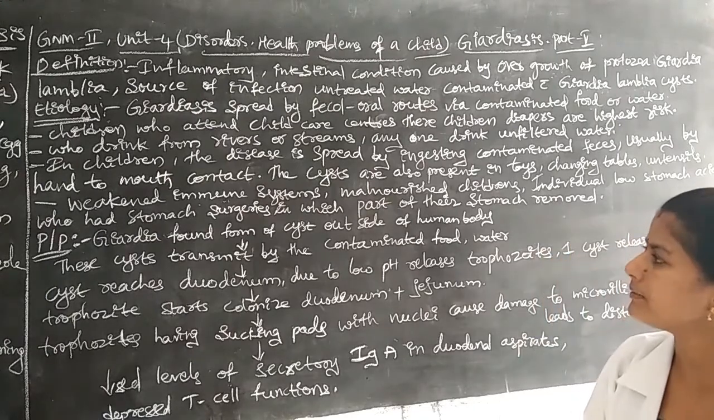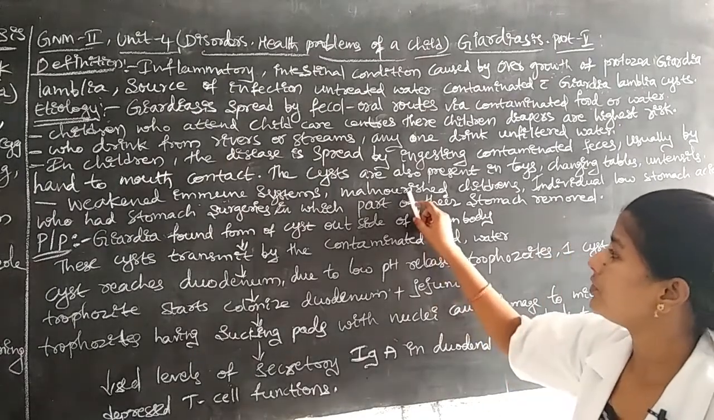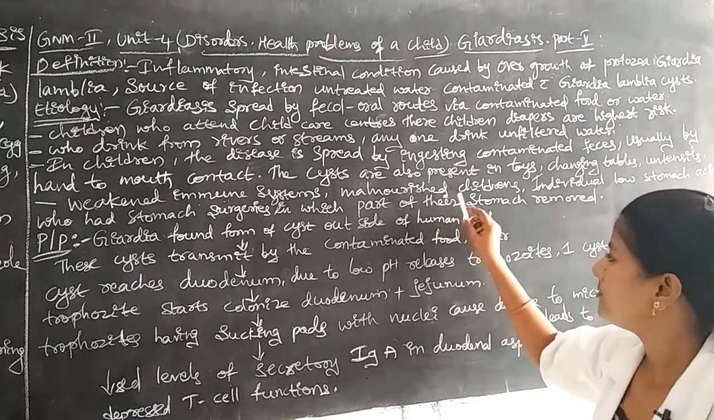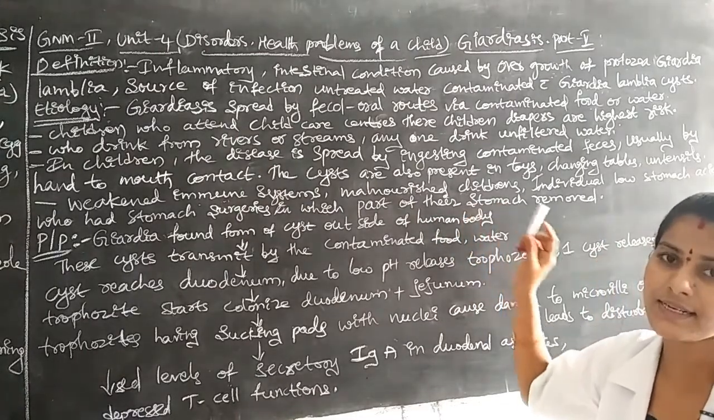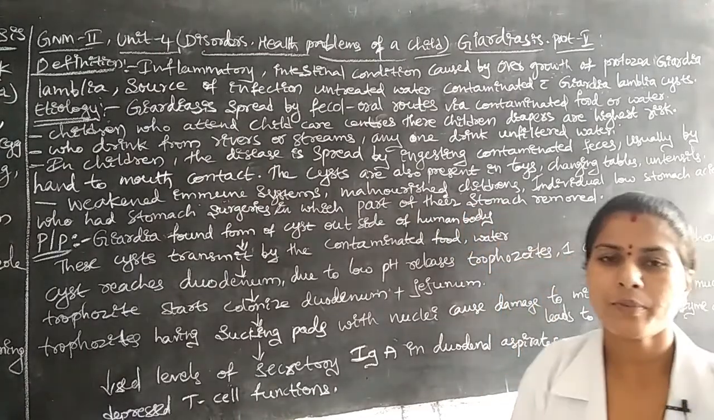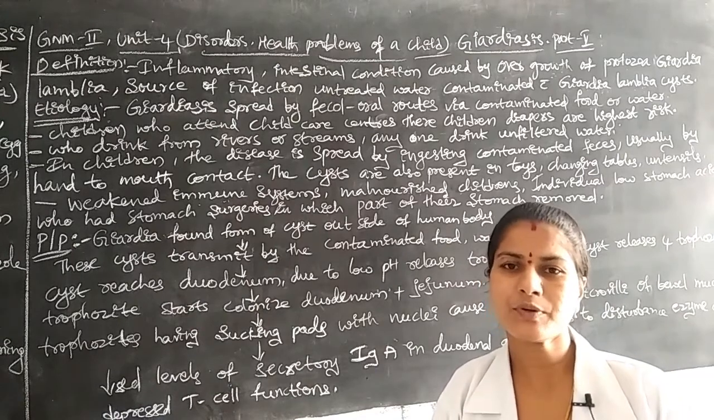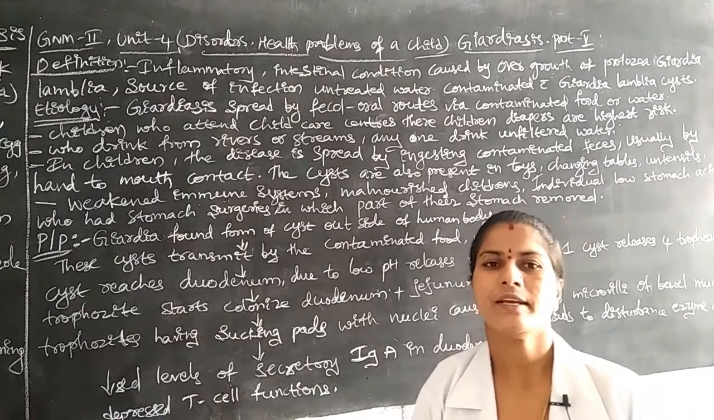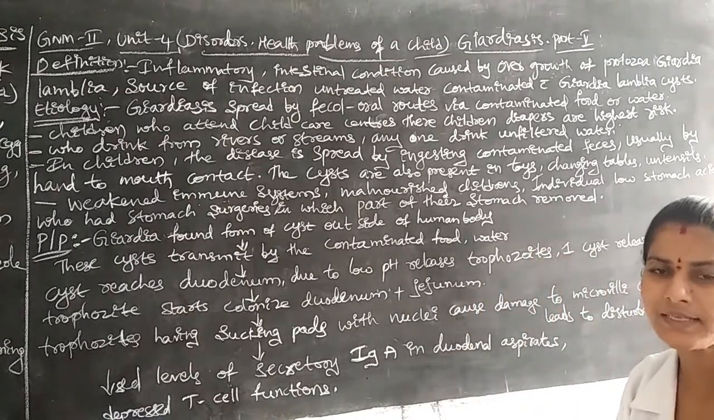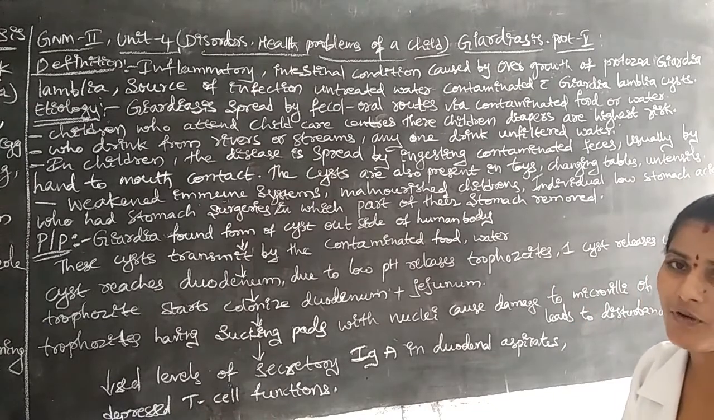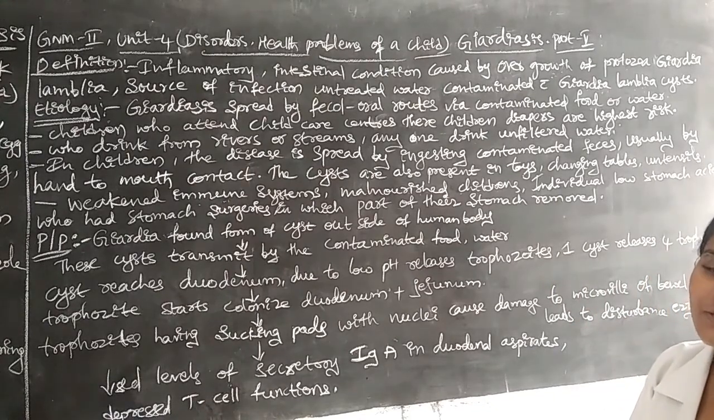Next, malnourished children. They are not having proper nutrition due to malnutrition, protein energy malnutrition. Protein is lost and energy is less. Some vitamins and minerals will be less in their body.